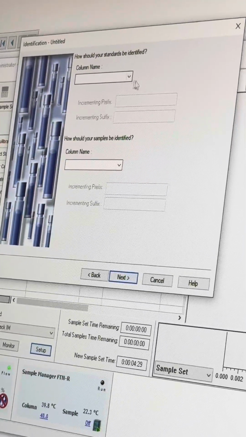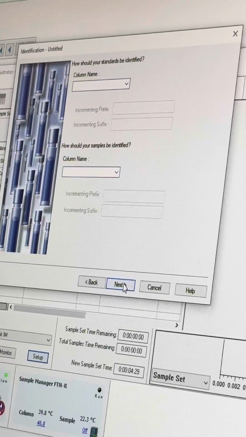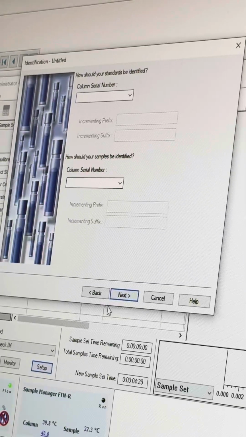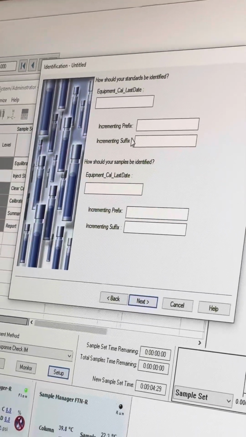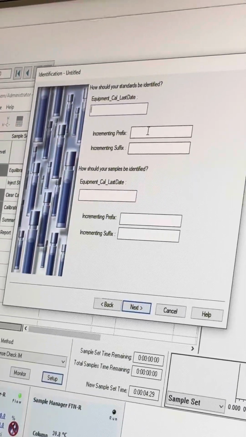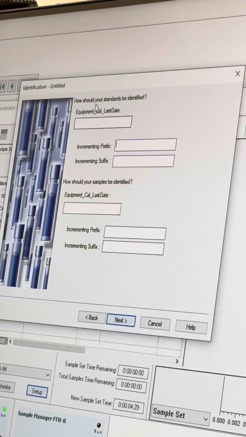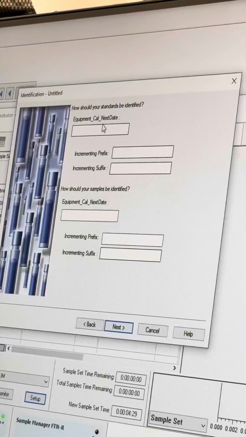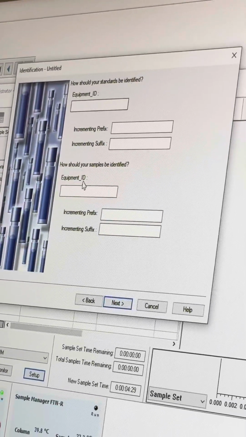How should your standards be identified? You can do a column name. Not gonna worry about that. Column serial number. So you can keep track of which columns are on which sample sets. You can do prefixes or suffixes for your standards. Same thing here. Same thing there. Equipment ID.